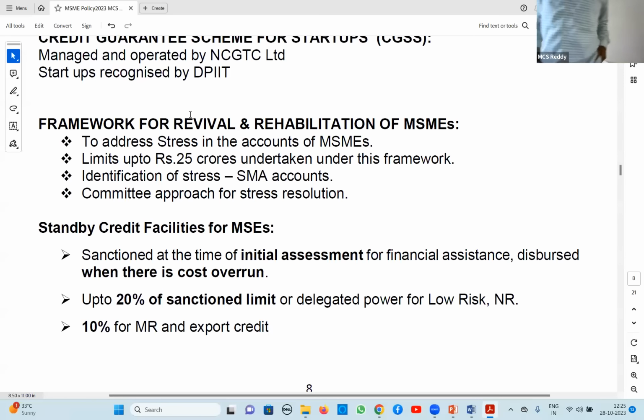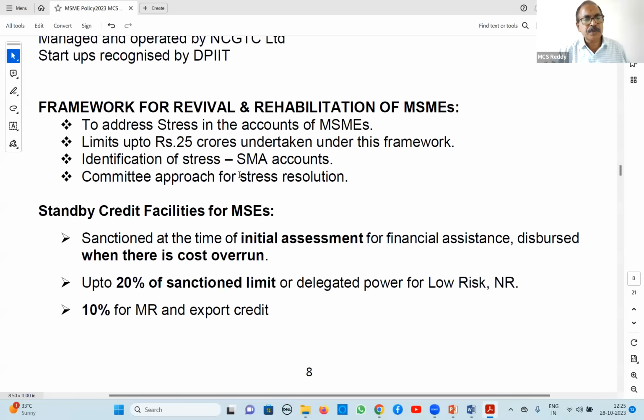So, regarding the framework for revival and rehabilitation of MSMEs, here up to 25 crores, even in COVID times it was given, earlier also it was there, up to 25 crores for this rehabilitation or revival. That we will cover in the next one also. All stressed accounts will normally be restructured in this committee approach for stress resolution.